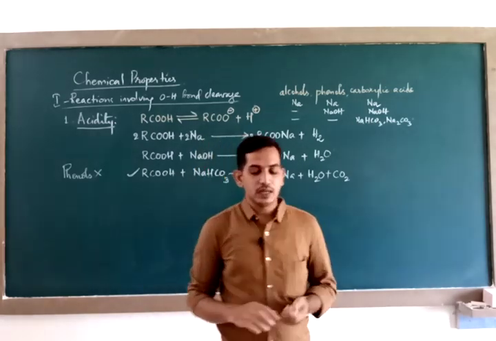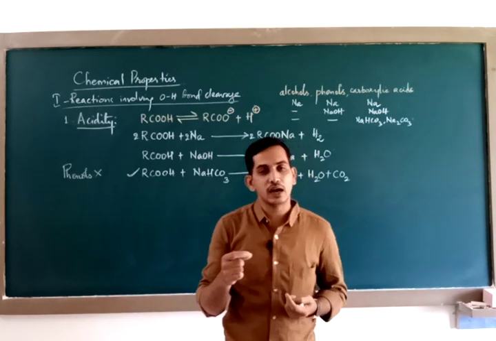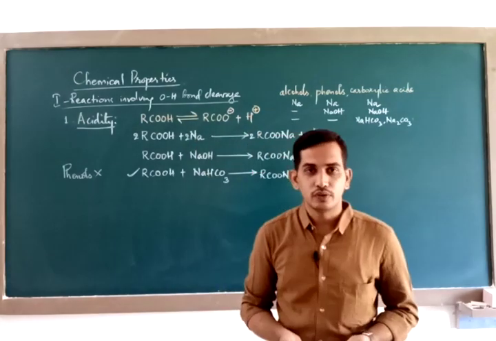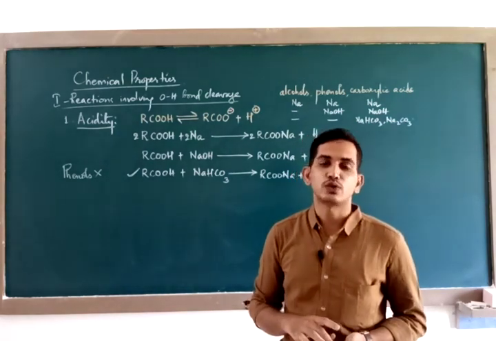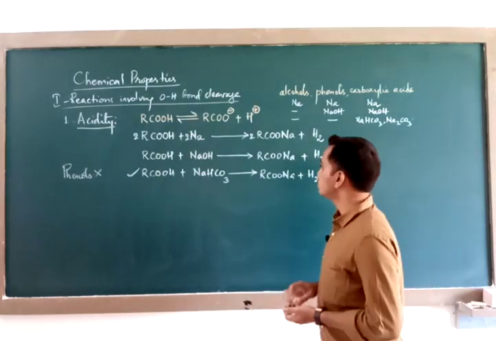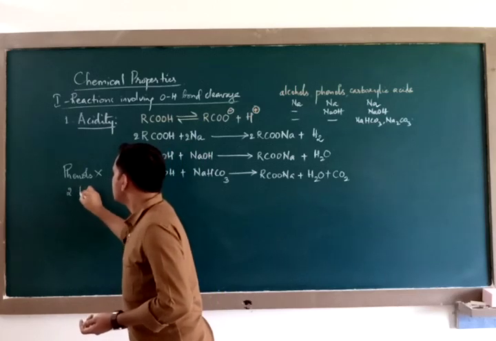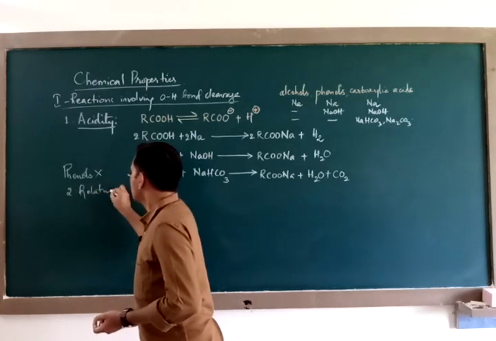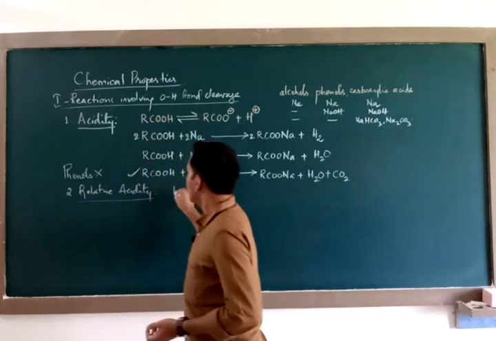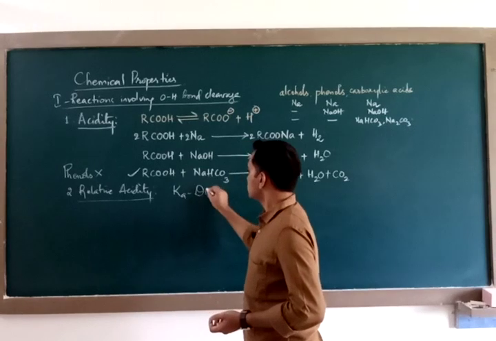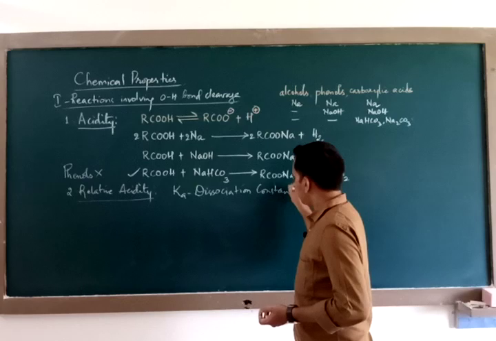Other than this criteria, that is with respect to reactions, we have another concept to prove that carboxylic acids are stronger acids. It is the dissociation constant studies. We call that part relative acidity. You know that Ka or dissociation constant is used to express the acidic strength of any compound.